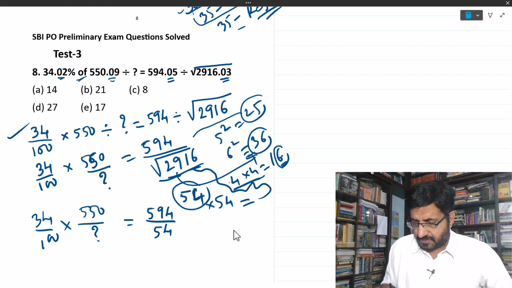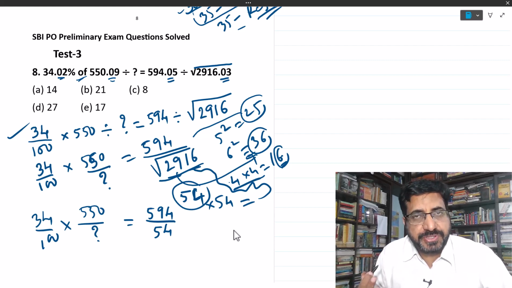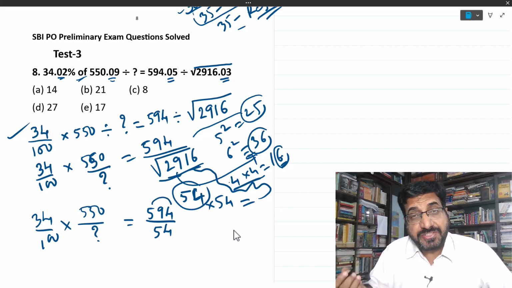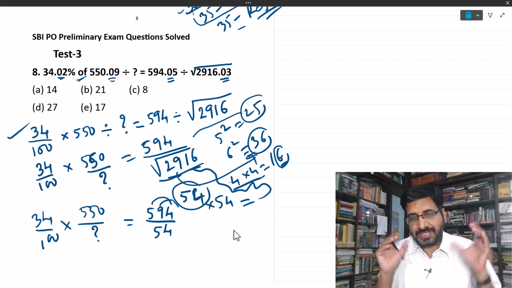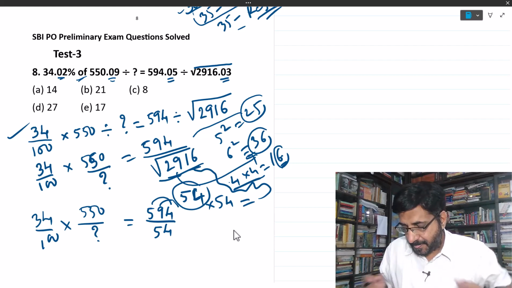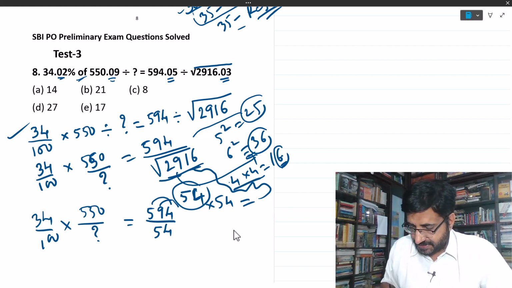Okay. Now this 594 is divisible by 11. What are the numbers which 11 will divide? For that you have seen, the odd place digits when you add those, and the even place digits when you add those, the difference of the sums should be 0 or equal to 11. Then only that entire number is divisible by 11. See, 5 plus 4 is 9. Again here it is 9, so 9 minus 9.